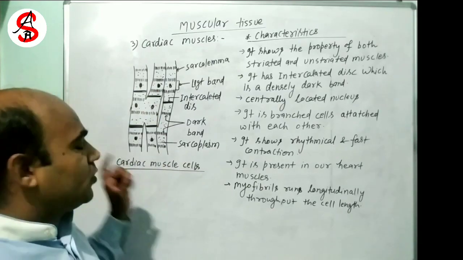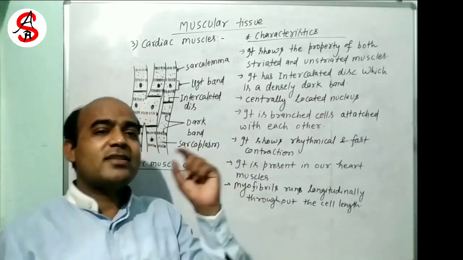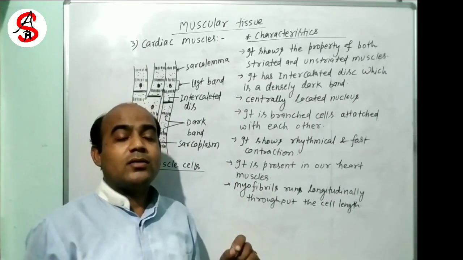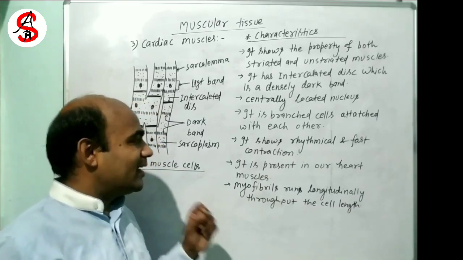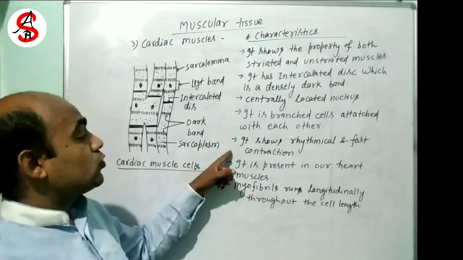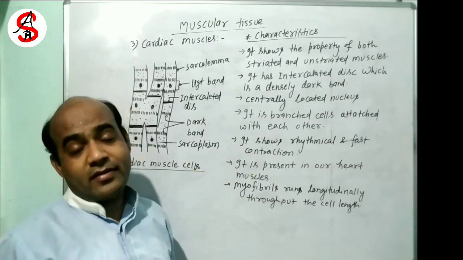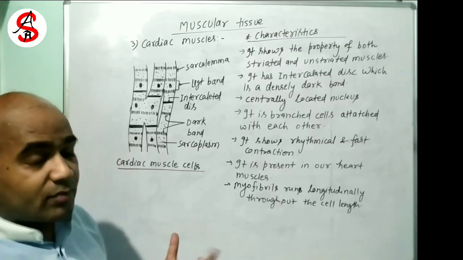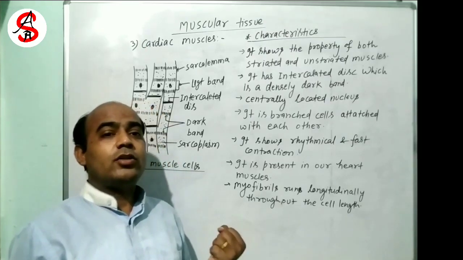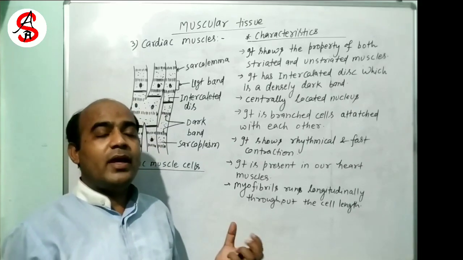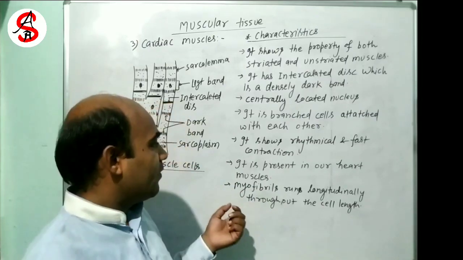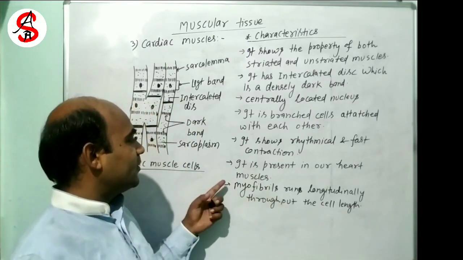It shows the function of contraction and relaxation at a particular rhythm. That is, it shows rhythmical contraction and relaxation. It also shows very fast contraction and relaxation. Heart muscles are our beating muscles, they pump the blood very fast into the aorta or main arteries. We will discuss this in the next chapter.